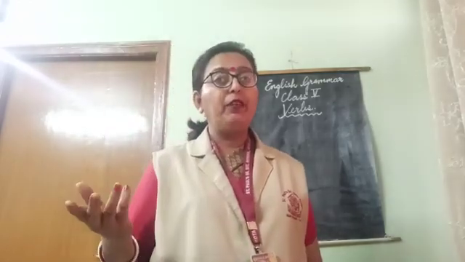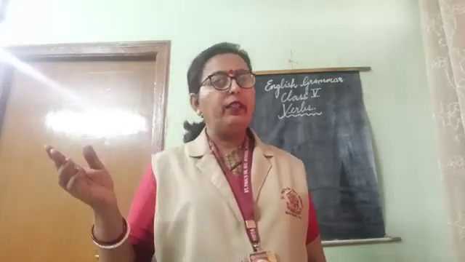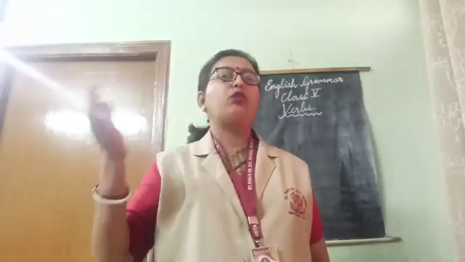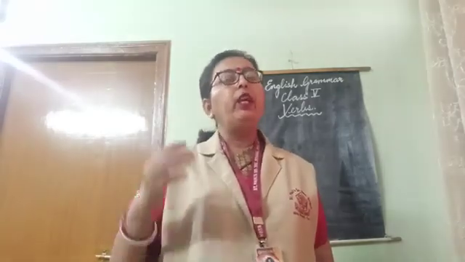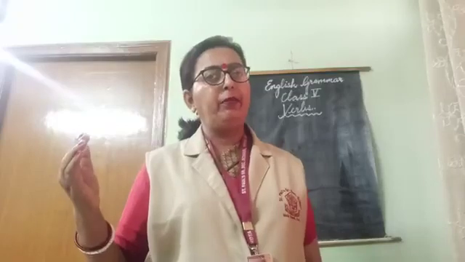So see how many things a verb is doing. It does something, that some work is being done. So doing. Be, also be or being, like is, was, were. This is also shown through verbs. And what a person or thing has, that is also shown by verbs. Now see children, these were the different types of verbs. Now there are main verbs and there are auxiliary verbs or helping verbs.